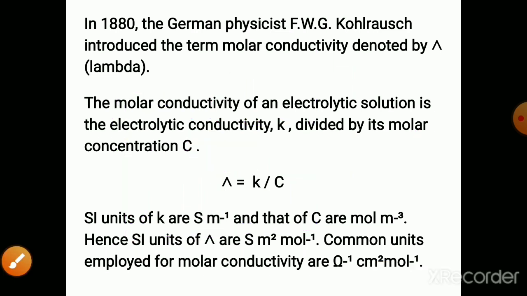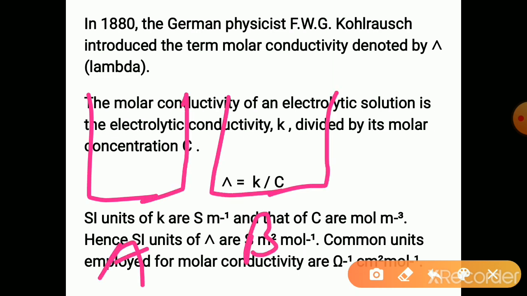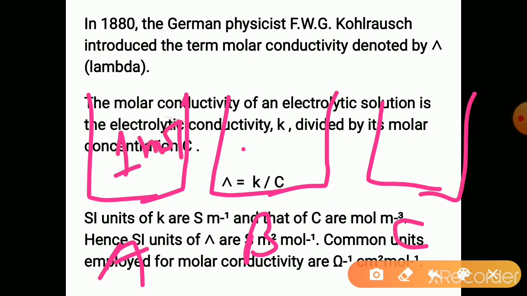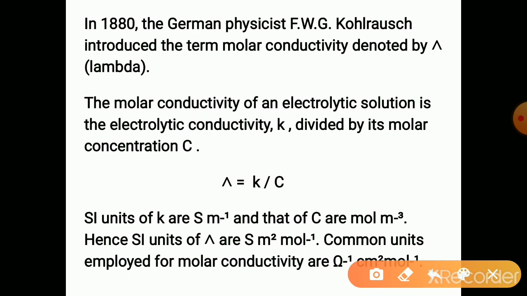Molar conductivity is the suitable one because suppose this is solution A, this is solution B, this is solution C, and in each one 1 mole is dissolved. Here the number of ions is the same, because it is 1 mole, 1 mole, 1 mole. So the number of particles will be the same. So this is suitable to compare the conductances of the solutions.